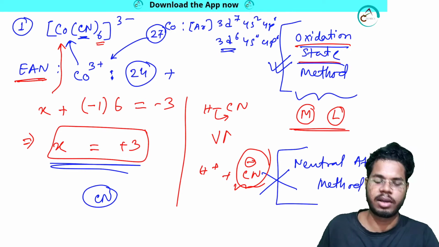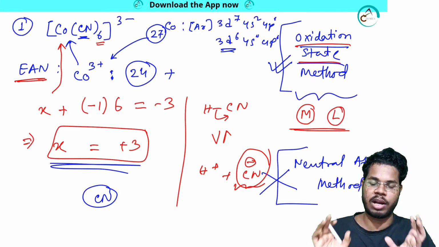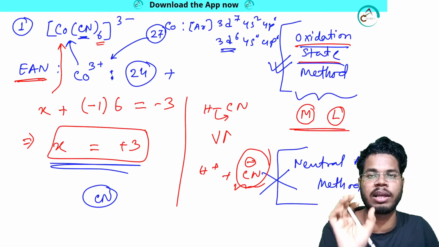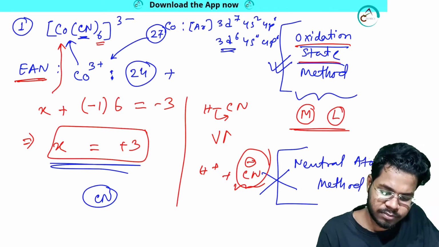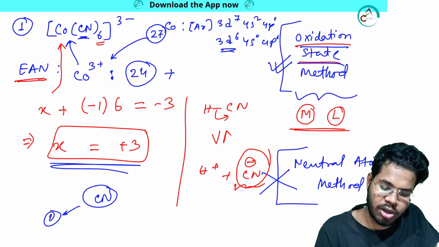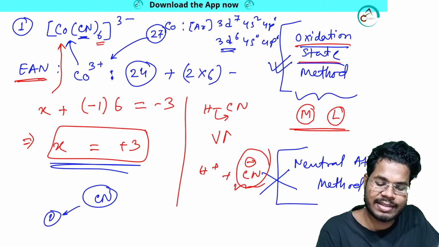Whatever example I will be giving over here, I will be talking about the oxidation state method and neutral atom method later on in organometallic chemistry. So don't worry, I will be teaching that one. So CN is donating 2 electrons. One CN is donating 2 electrons, 6 CN will donate 2 into 6. That means total 12 plus 24, 36.